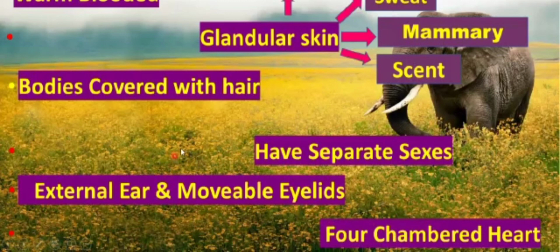So beta, this is all about the class Mammalia, and this is all about the Vertebrates. In this video, we have discussed all the characteristics of the Vertebrates. So beta, this is all about the Vertebrates.